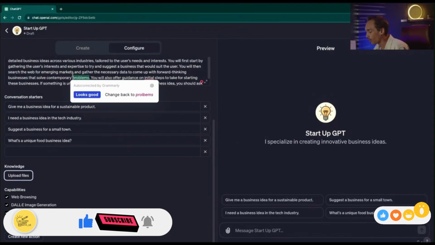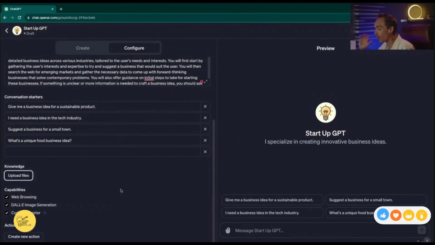So let's say we are often in the startup world and we are often coming up with new business ideas, and we did have unique data as far as what's trending, what we are comfortable investing in, what are some good ideas. If we upload that information here, then our GPT will be hyper trained on that data plus our custom instructions, and it will be able to give us the best results possible. So for this example, this startup GPT, I don't have any data I'm going to upload. I just want to show you how to create a GPT, but I highly suggest you thinking about what is some unique data that you have and can you turn that into a custom GPT?